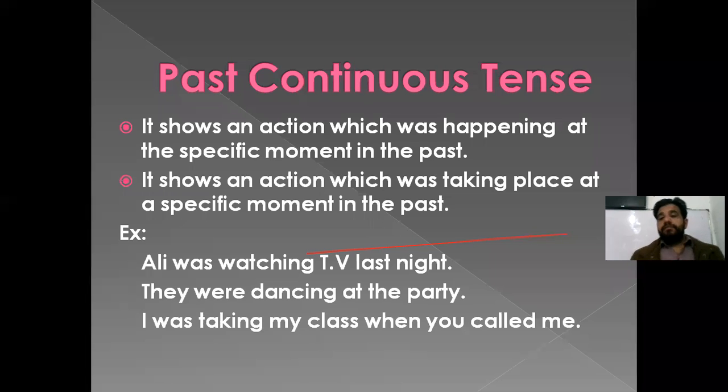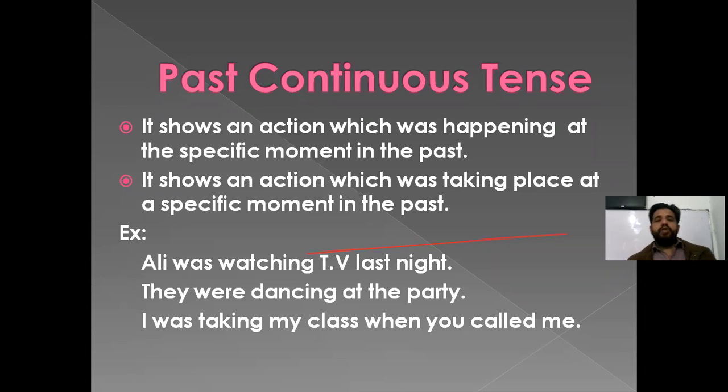Likewise, last Sunday in the morning, I was playing cricket. So at 10 o'clock last Sunday, my action was continuing, and for that I'm using past continuous tense. Likewise, at 12 o'clock last Sunday, I was attending a marriage party. At that particular time, my action was going on. So whenever you are talking about an action which was continued at a specific moment in the past, for that we use past continuous tense.